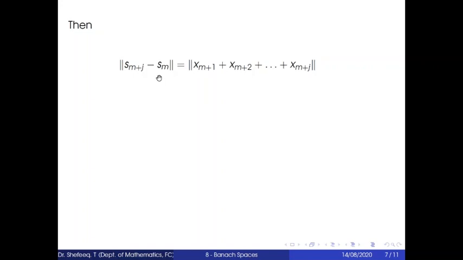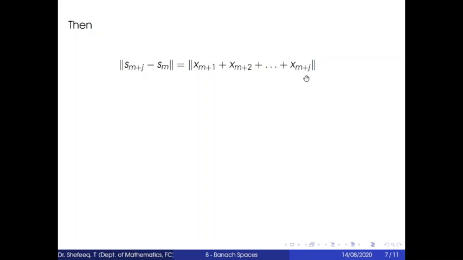We know that Sm is x1 plus x2 plus etc plus xm, and Sm plus j is x1 plus x2 plus etc plus xm plus j. So when we subtract Sm from Sm plus j, we have xm plus 1 plus xm plus 2 plus etc plus xm plus j.